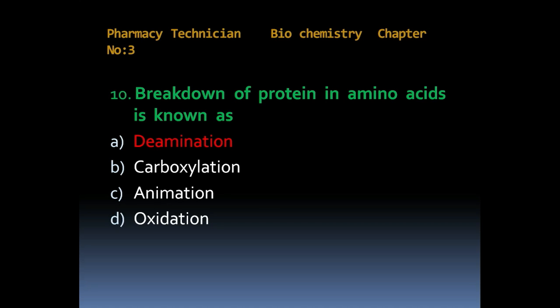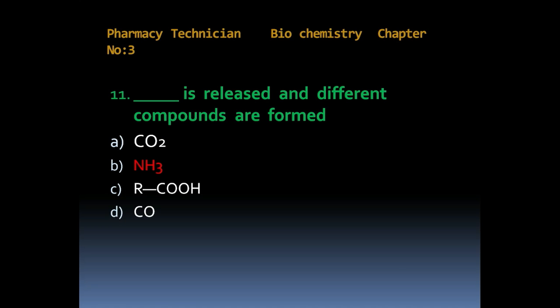Breakdown of protein in amino acid is known as. Option A, deamination. Option B, carboxylation. Option C, animation. Option D, oxidation. Answer is deamination. Dash is released and different compounds are formed. Option A, carbon dioxide. Option B, NH3. Option C, RCOOH. Option D, CO. Answer is NH3.